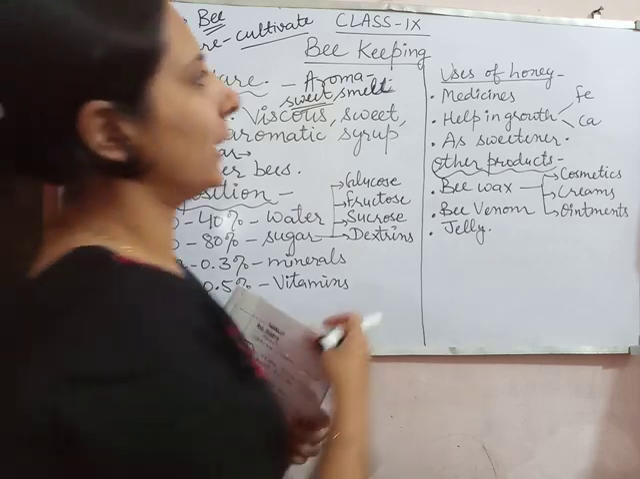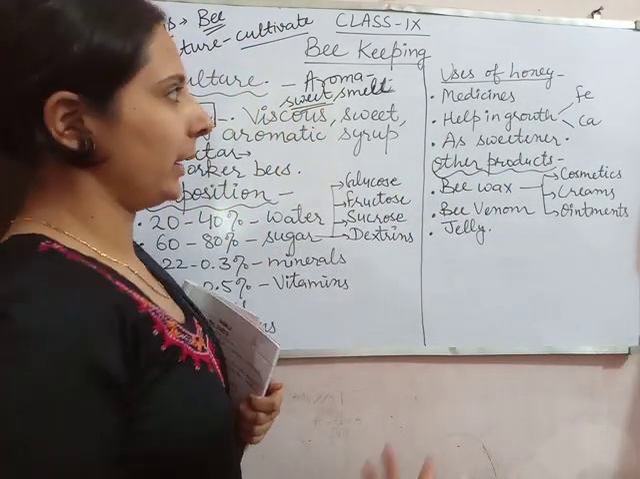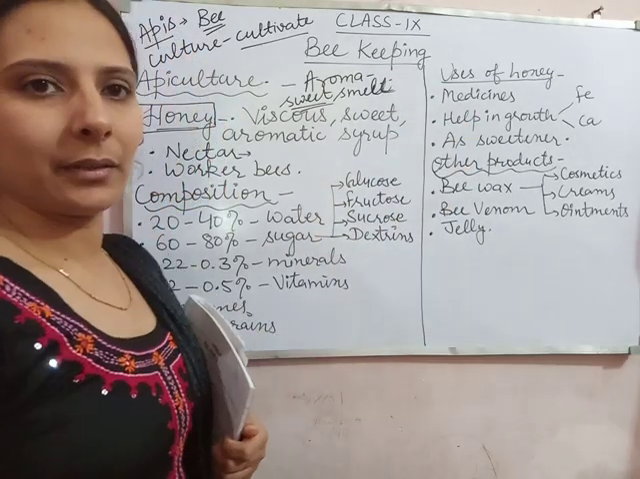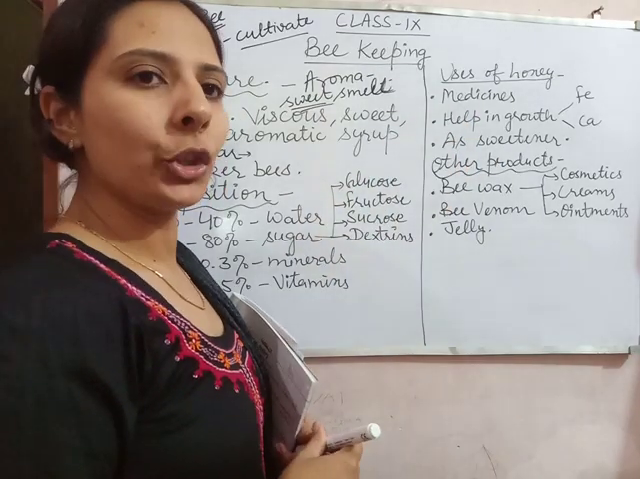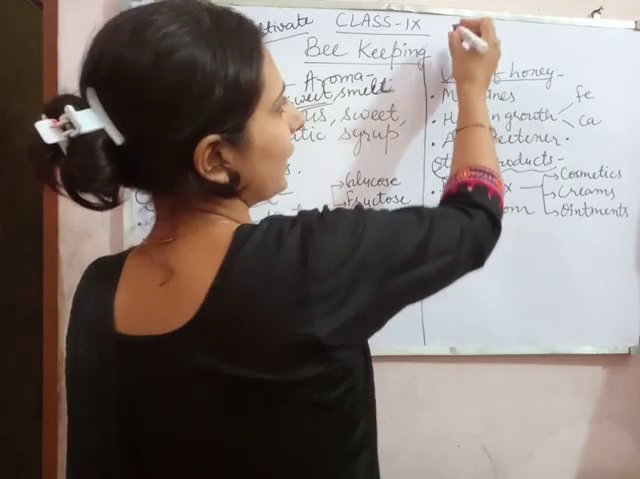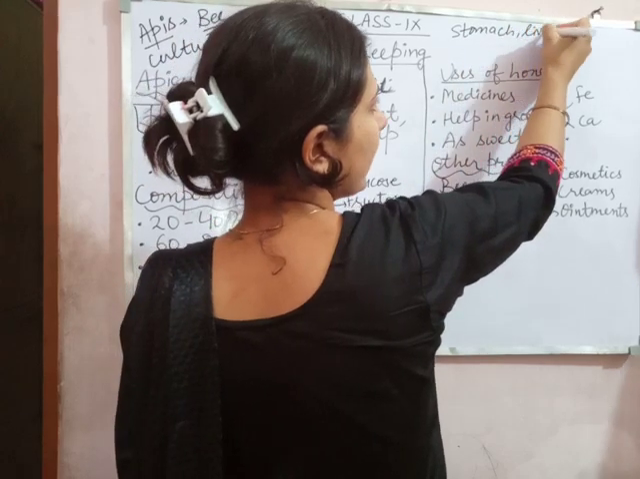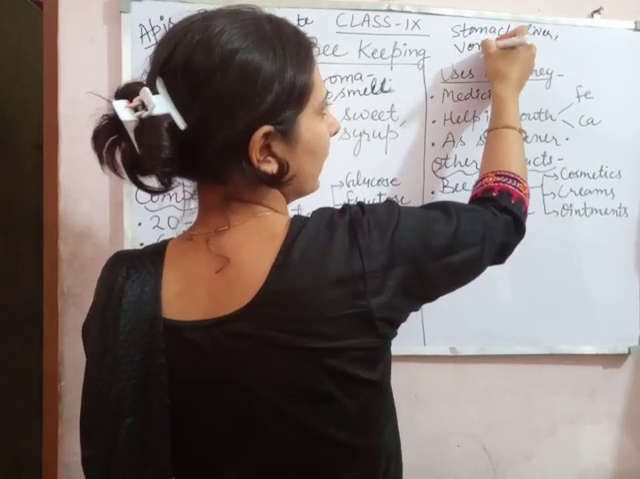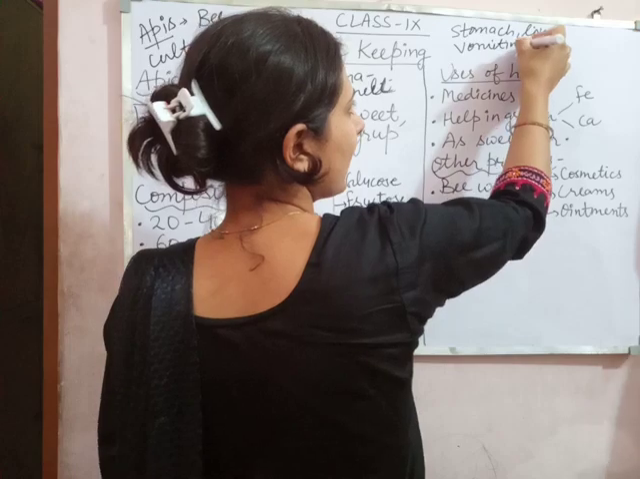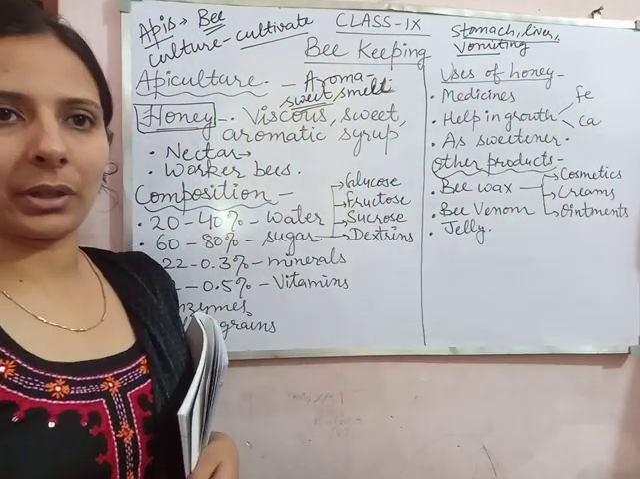Now what are the uses of honey? Where do we use honey? First one is the medicines. Honey is used to make medicines. What type of medicines? Just like for stomach diseases, for liver diseases, for vomiting. To make the medicines for all of these, honey is used.